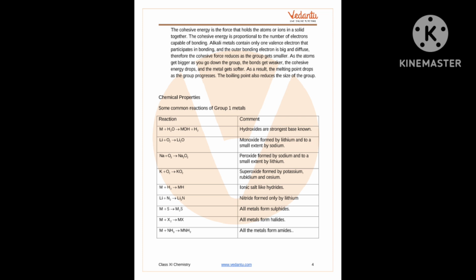Now come to liquid sodium. Liquid sodium metal is used as a coolant, very, very important. Liquid sodium metal is used as a coolant in fast breeder nuclear reactors. In nuclear reactors, this is used.